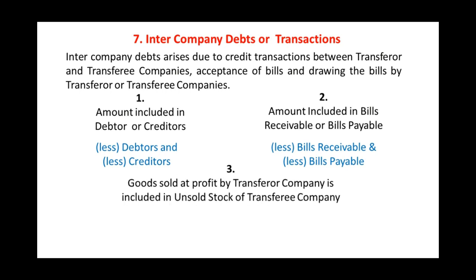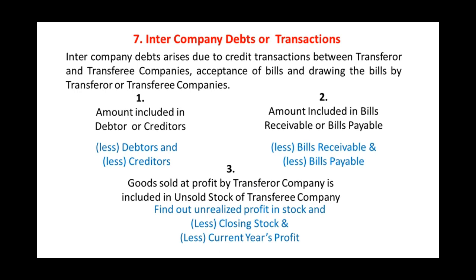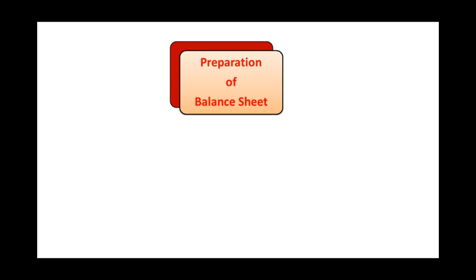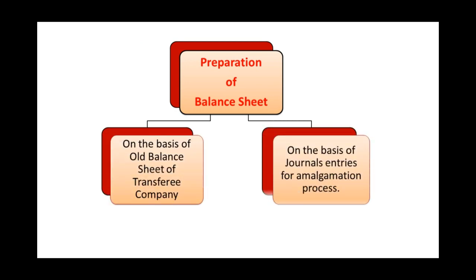In case the goods sold at profit by transferor company are included in the unsold stock of transferee company, then first of all you need to find out the unrealized profit in the stock, and then you have to deduct that unrealized profit from closing stock, and also deduct that unrealized profit from current year's profit. And finally, you need to prepare the balance sheet on the basis of the old balance sheet of transferee company and on the basis of journal entries of the amalgamation process in the books of transferee company.